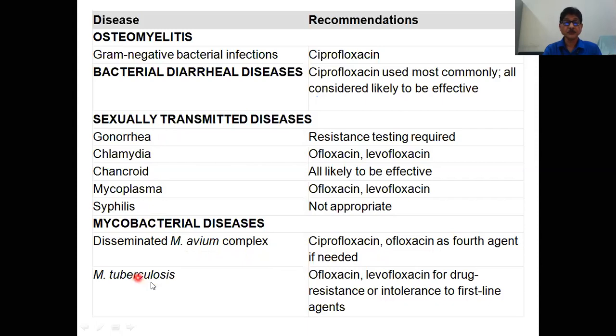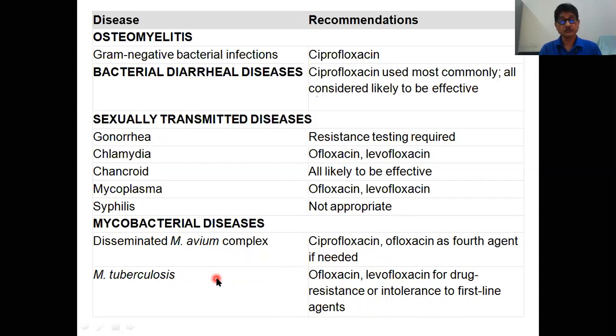Then fluoroquinolones are used against Mycobacterium tuberculosis, ofloxacin or levofloxacin, for drug resistance or intolerance to first line drugs.